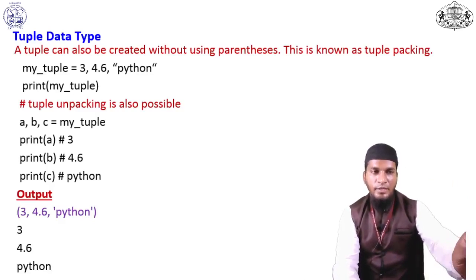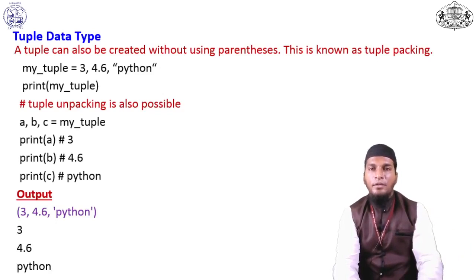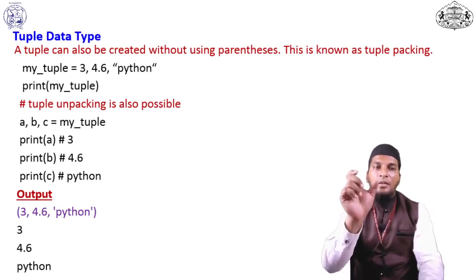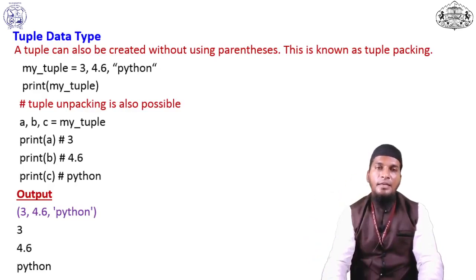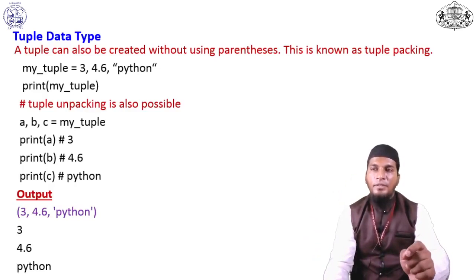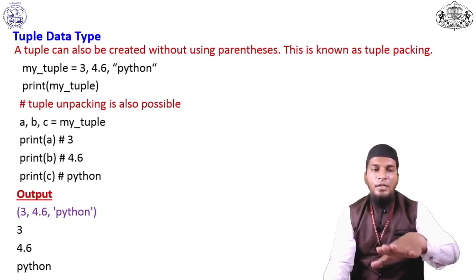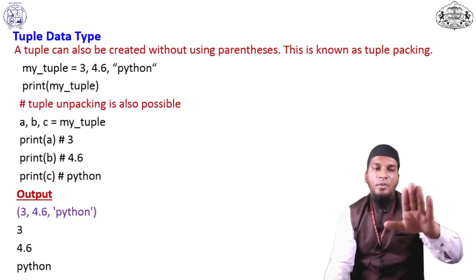See here, a comma b comma c equal to my tuple. In my tuple there are all the elements like 3, 4.6 and Python. So when I declare unpacking a comma b comma c and I print a, print b and print c, it will automatically print the values to the particular variables.